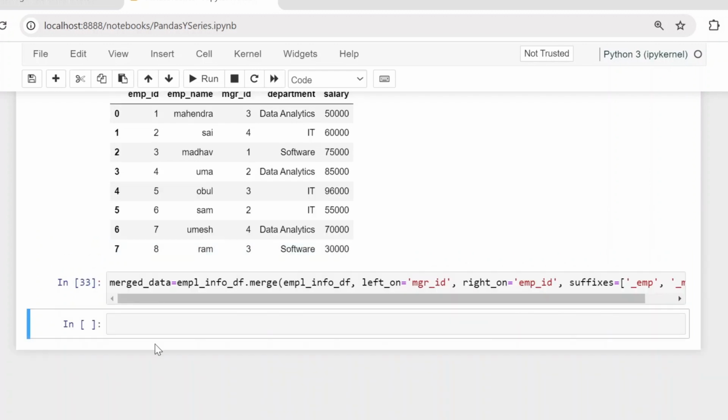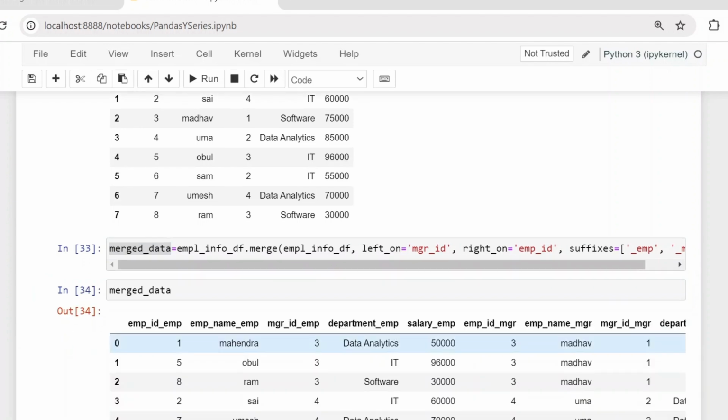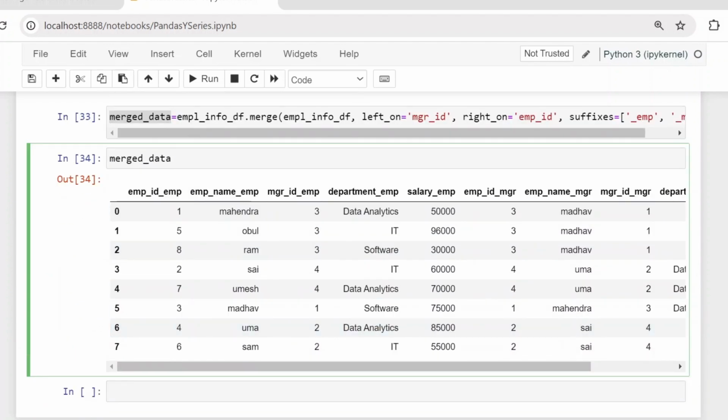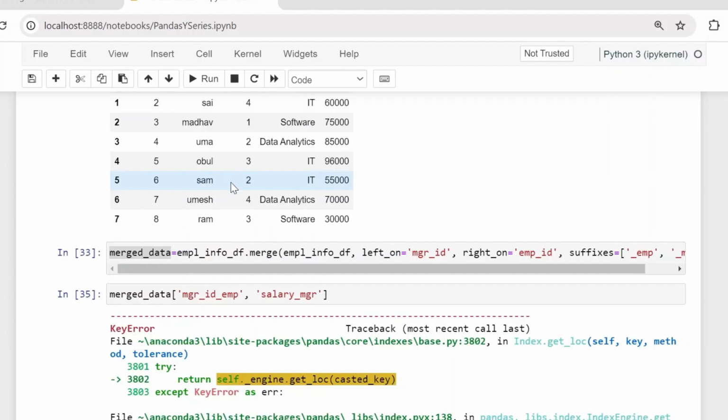Okay, now if I call it, we will get all this data, right? Now what we want to return here, we need to find first all managers' average salary, right? How can we do that? We want to return only the manager ID from employee and the salary of managers, right? So we are going to return only this one.